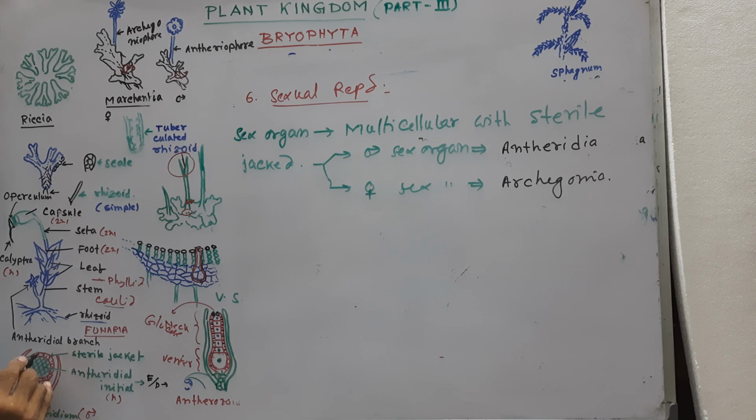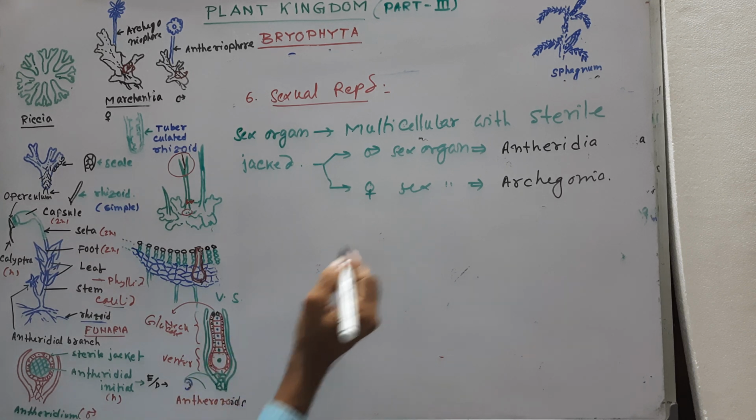It is a stalked structure developed within the antheridial chamber, and within the sterile jacket there exists the antheridial initial, which arises by mitotic division from gametophytic tissue. This initial further by mitotic division forms comma-shaped biflagellate sperms or antherozoids.